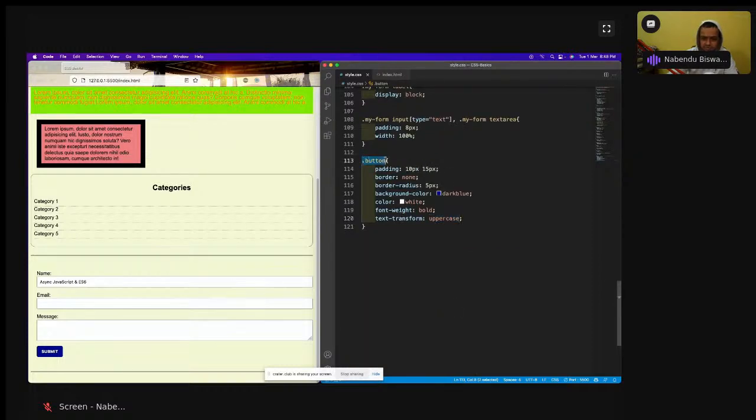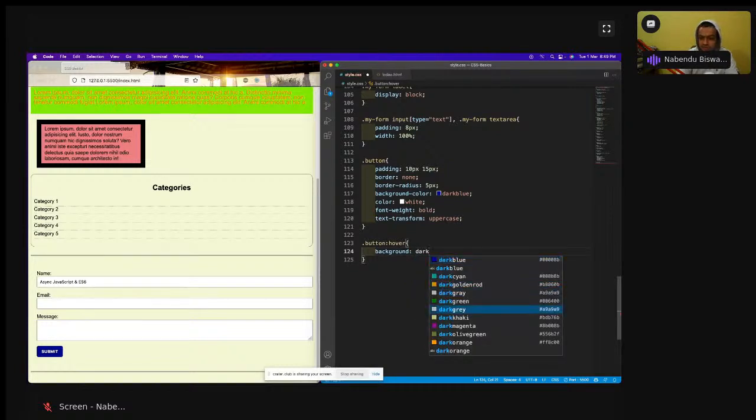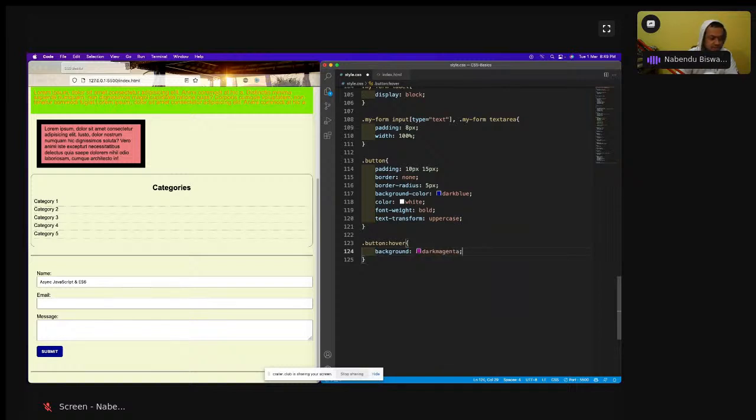So I'll come here and do button hover, and background is maybe dark magenta, and cursor will be pointer. So this is like that. Okay, so I'll come here and see. So this is how good looking the button has been, and all the form has been done, and it is looking very good.